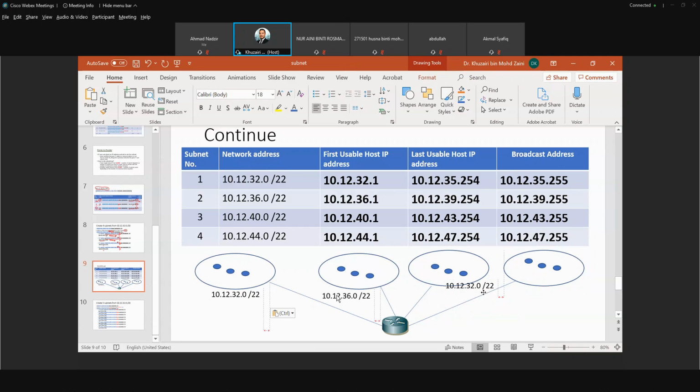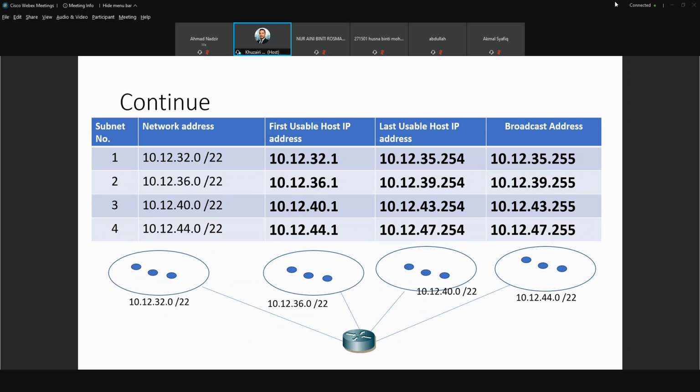The third network becomes 40. And the fourth becomes 44. Any questions? Understand? No questions? Then no questions, it's okay.